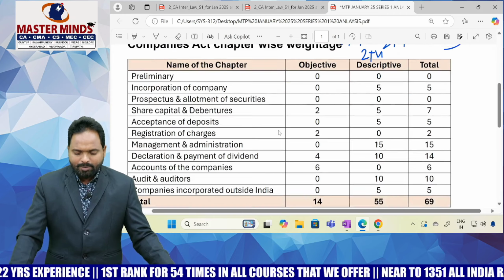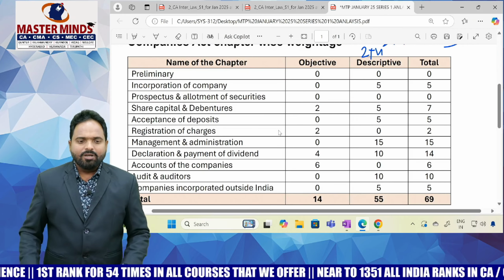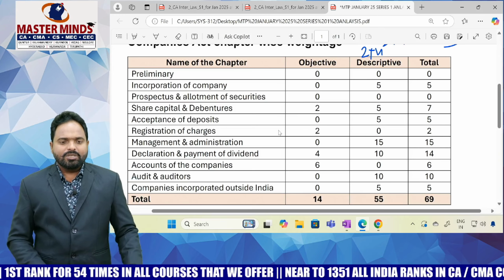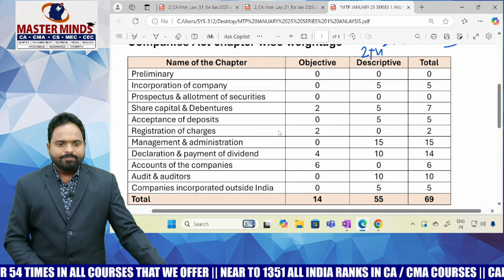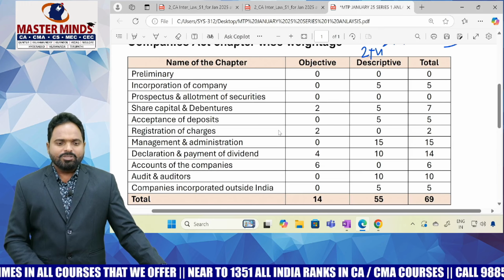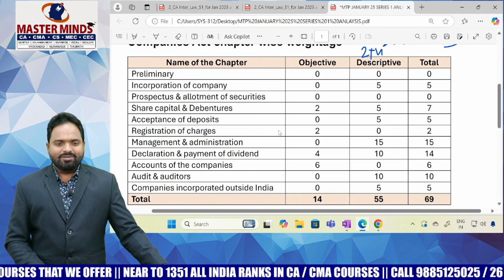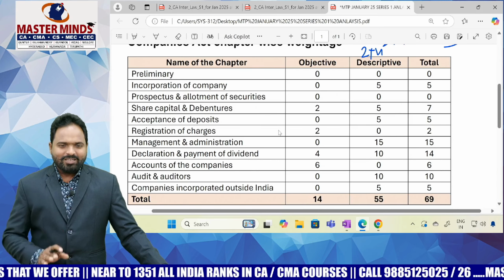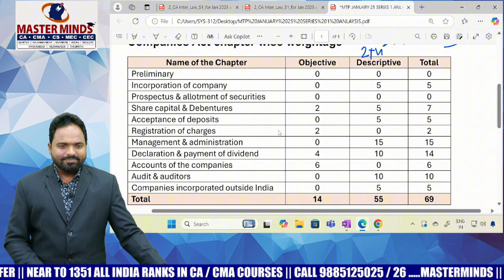Okay, I am analyzing chapter wise weightage. Let us see how many chapters we are discussing in the companies act, and out of those chapters, how many marks they asked in the recent MTP. Sir, will the final question paper maintain the same weightage? No assurance is there. We are just analyzing the MTP to understand the next January 2025 question paper.